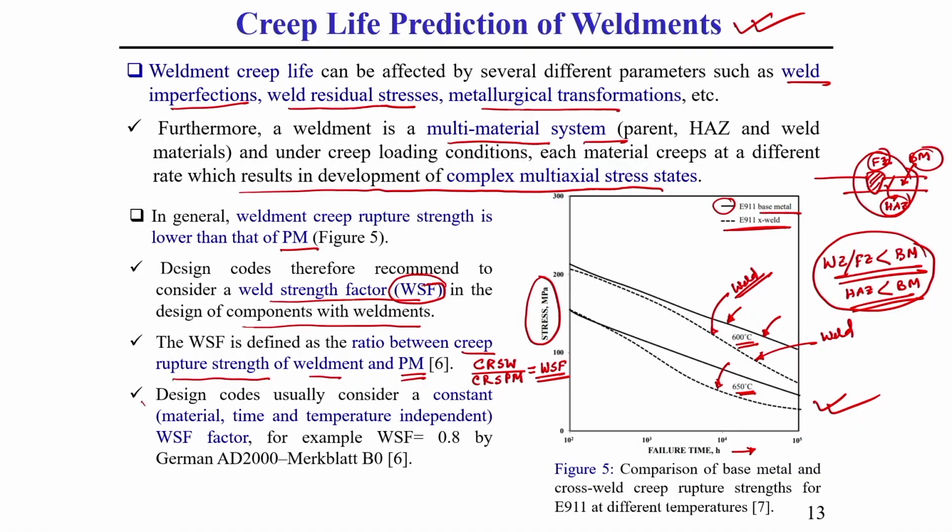Like, a design code may consider a constant WSF, for example WSF equal to 0.8, which is given by the German AD 2000 Merkblatt B0. This code provides that WSF for a constant material, constant time or constant temperature should be equal to 0.8. This is a constant value.